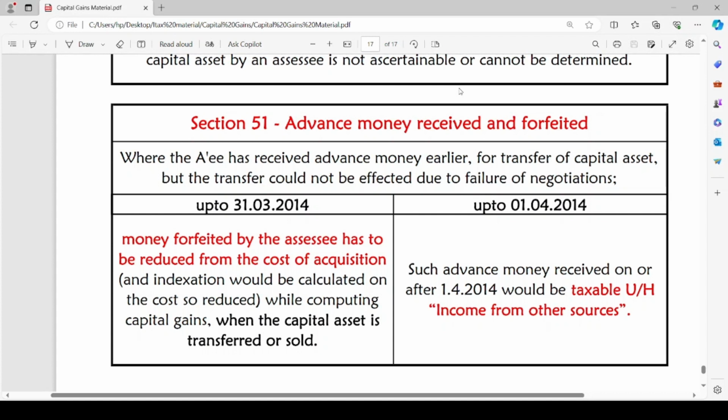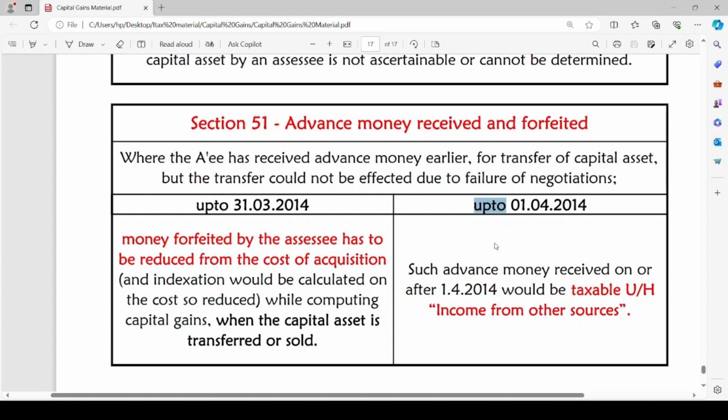If such advance money is received on or after 1st April 2014, here there is a mistake. I have mentioned up to 1st April 2014, but it is on or after 1st April 2014. If advance money is received on or after 1st April 2014, such advance money received would be taxable under the head income from other sources.